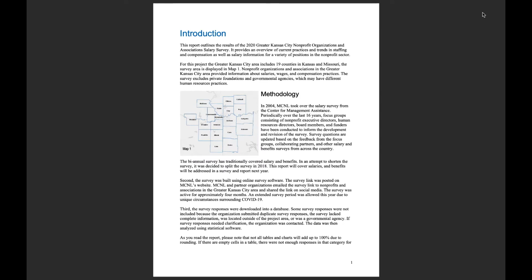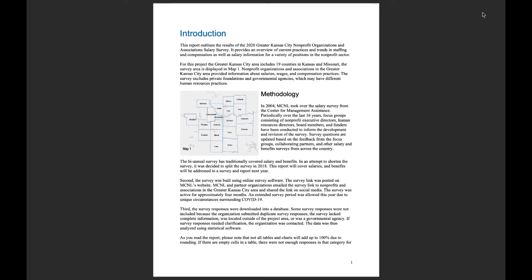As I mentioned, the salary survey report and the benefits survey report have been divided. They historically were together as one report and one large survey, and now we have separated those to every other year. So the salary survey and the benefits survey are biannual. In 2020, we have the salary survey. Next year, we will have the benefits survey. And there is some information about benefits within the salary survey, but it is about specific things not related to your traditional benefits. So we will go through that a little bit further into the report. But this will only cover salary information primarily.